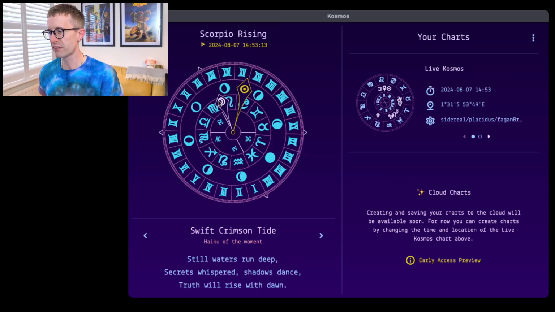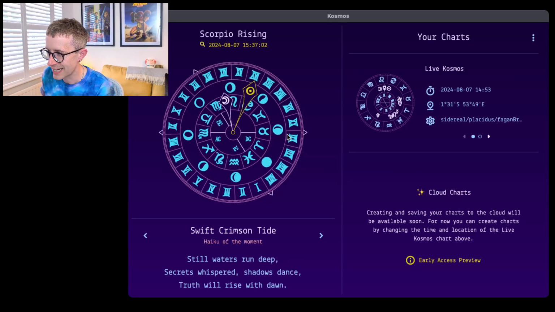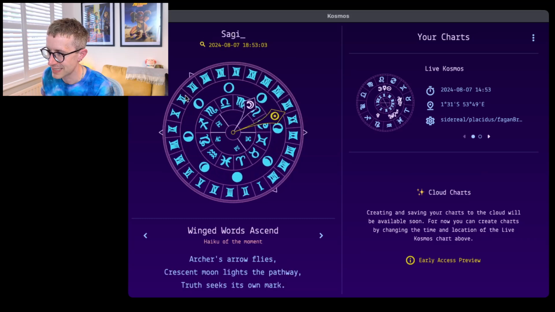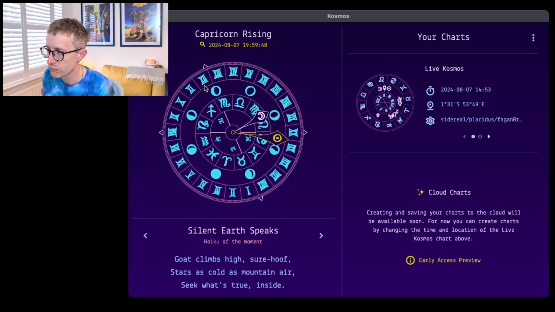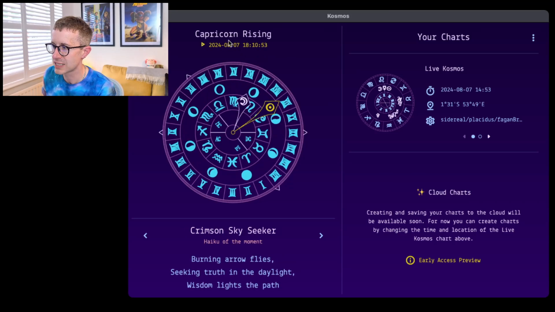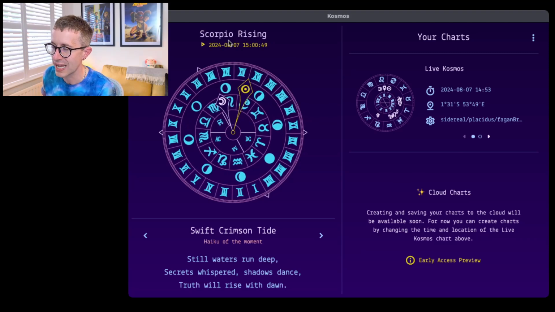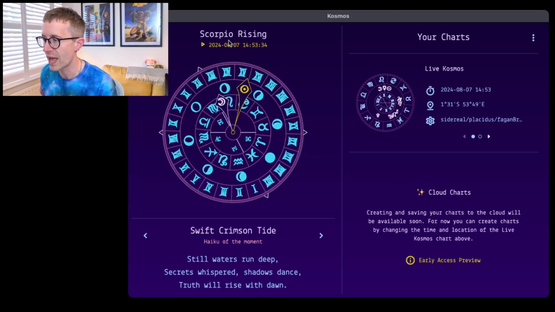So there's quite a lot of information there, and it's presented in a really lovely way. You can, of course, interact with it. You can pull it down and move through time, and you can see the time up at the top. At any point I can just tap on that, and it will take me back to present time. You probably noticed that it says Scorpio rising.